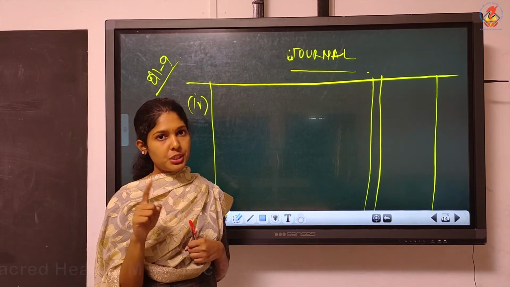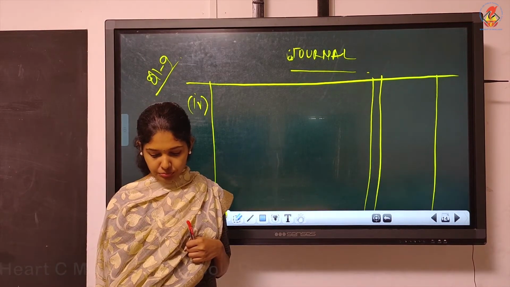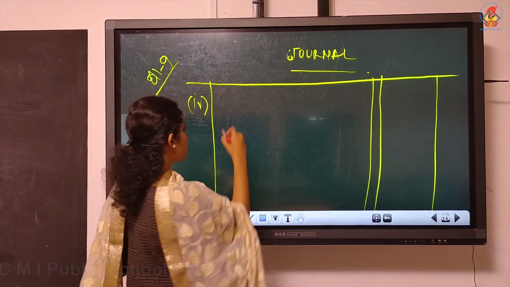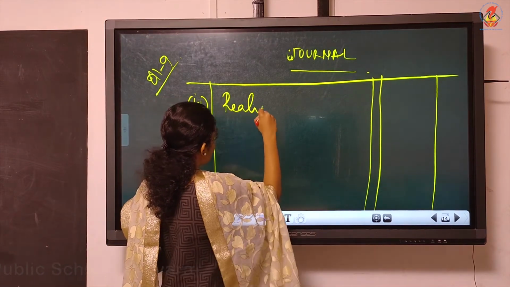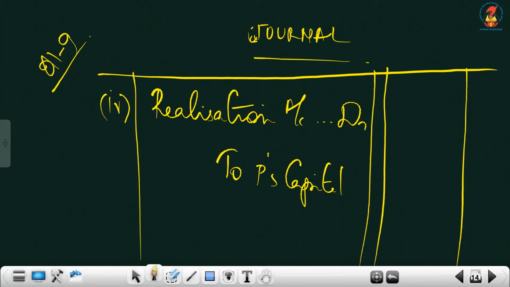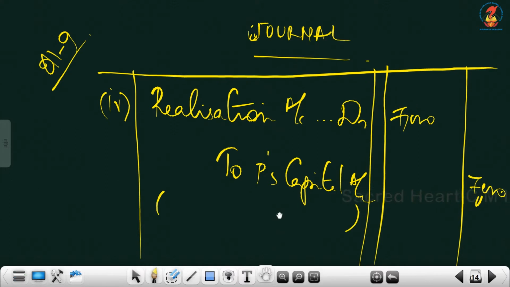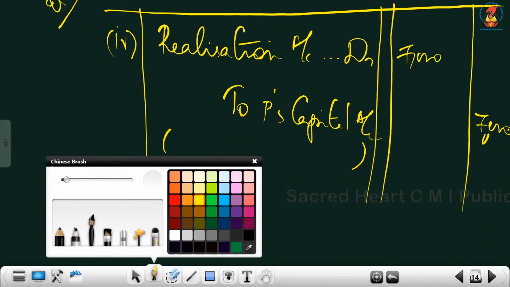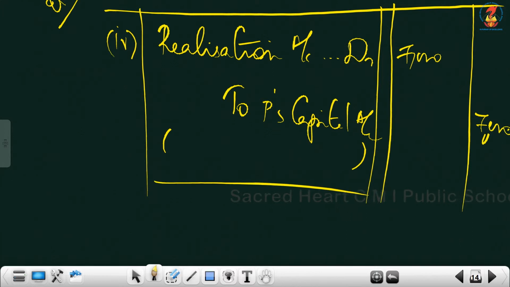Realization account debit to, who's the partner here? P. So your entry is realization account debit to P's capital account, 7,000, for the remuneration payable to the partner.